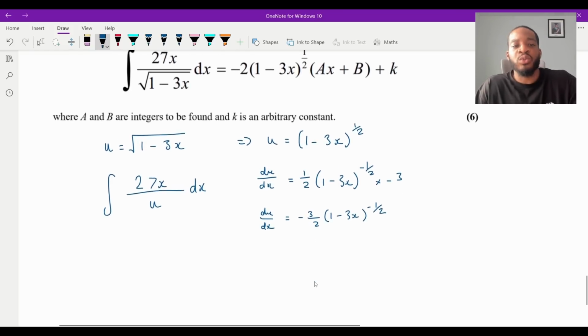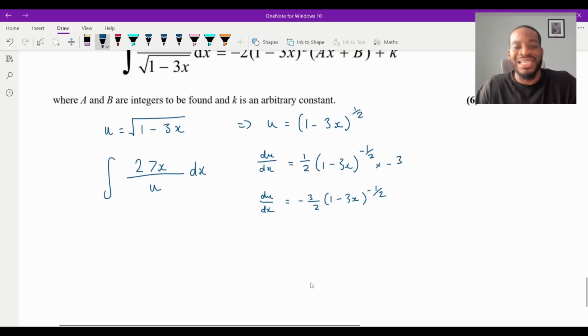And remember, we always want dx, don't we? So what I'm going to do is times up the dx and divide by all of this, isn't it? Now, I'll do it bit by bit. If I divide by -3 over 2, it's the same as times by -2/3. So there'll be -2/3 there.